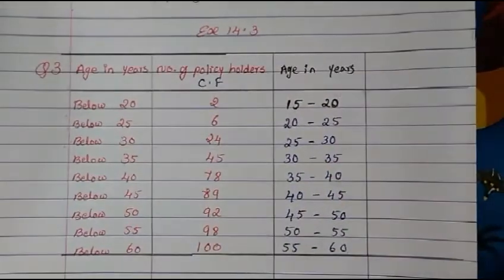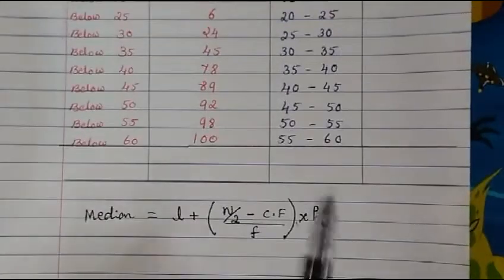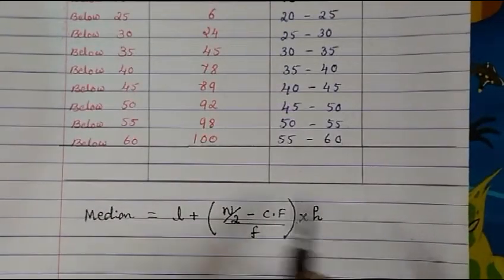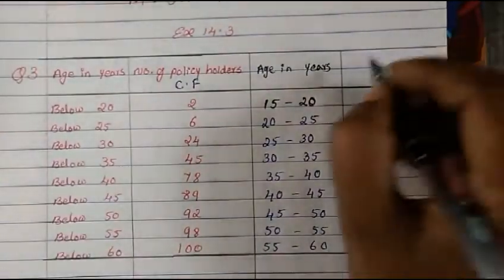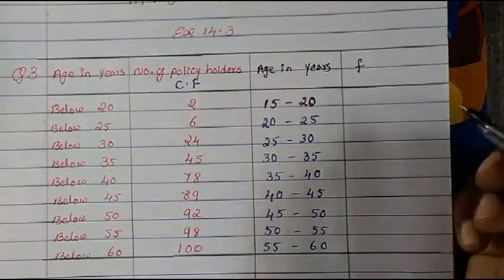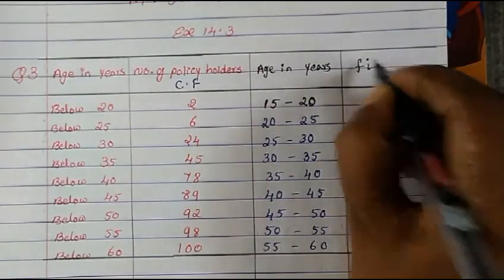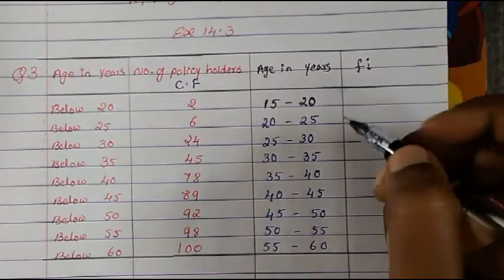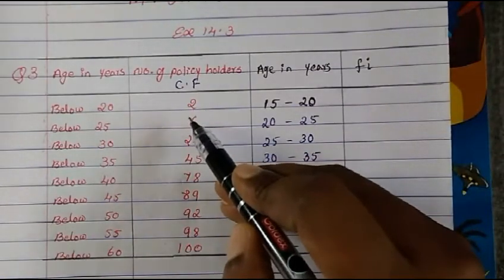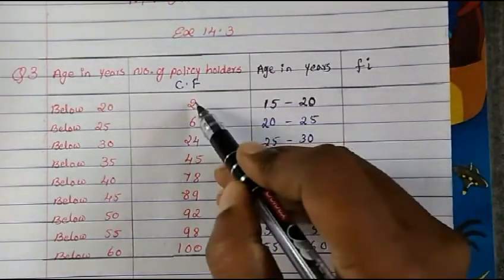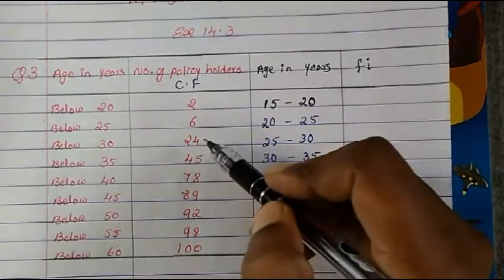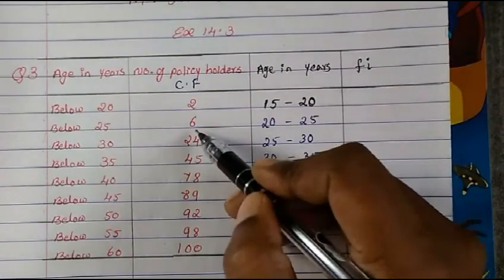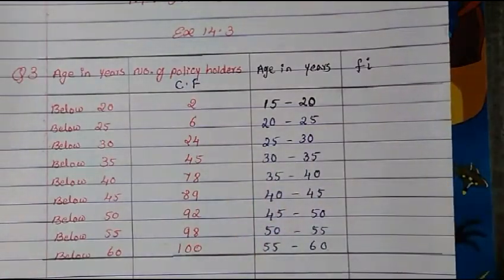So our duty is to find out the F because we need F. If we know the highest frequency, then only we will find out the class median, right? So we have to find out F now. So how to find out F or Fi, you can say frequency. Normally, cumulative frequency, how do we find it? With the first value we go on adding the next value, but here with the first value we go on subtracting the next value, just the reverse order.